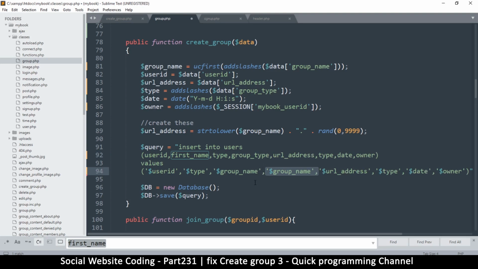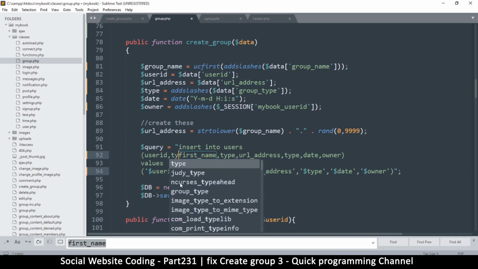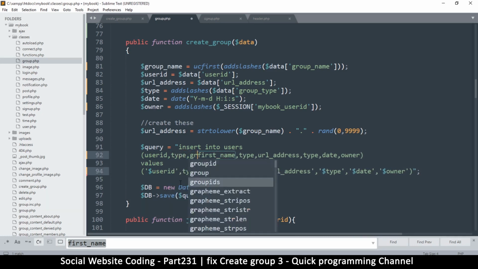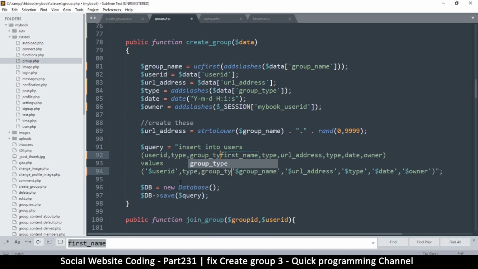Oh, I have messed things up, so undo a little bit here. Yeah, undo. So group name is first name here, so I have to put the things exactly in order. So here I will put type right before this part right there. So I'll say type, comma, and then group_type, like that, comma. Okay, that way they go hand in hand.